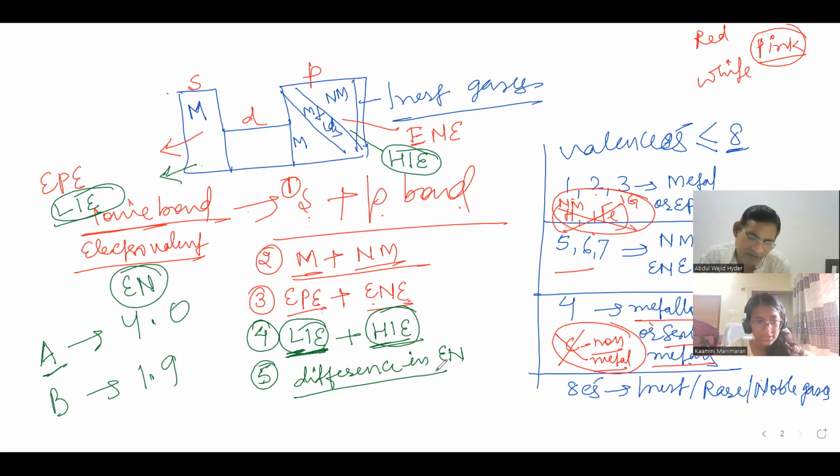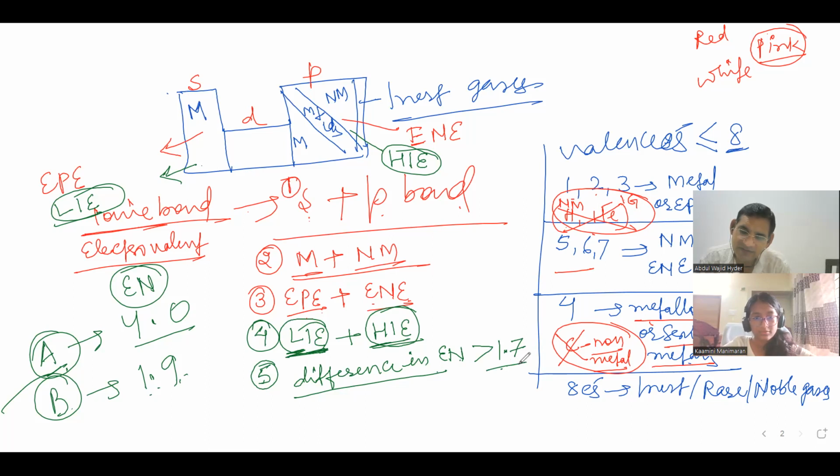If the difference in electronegativity between the two combining elements is greater than 1.7, here 4 minus 1.9 is 2.1, so the difference is greater than 1.7.